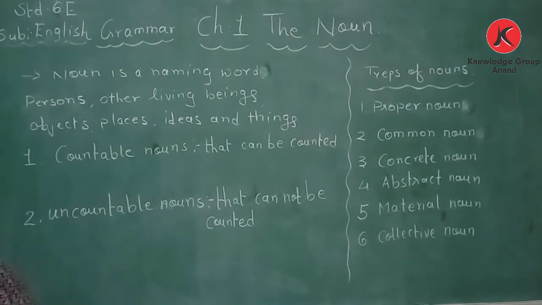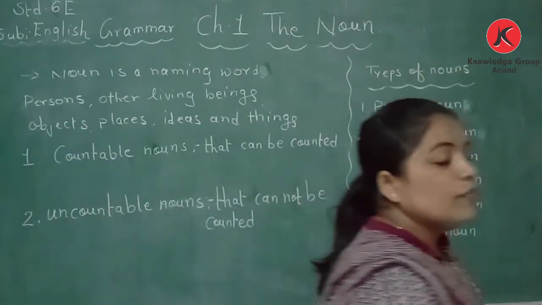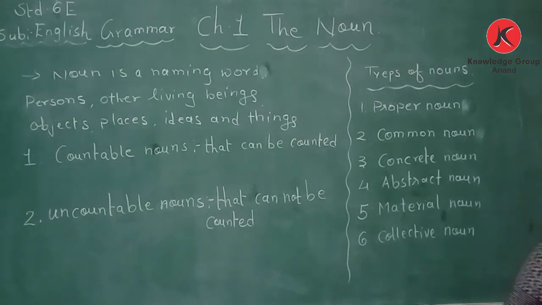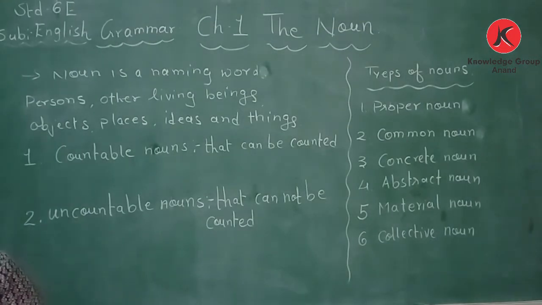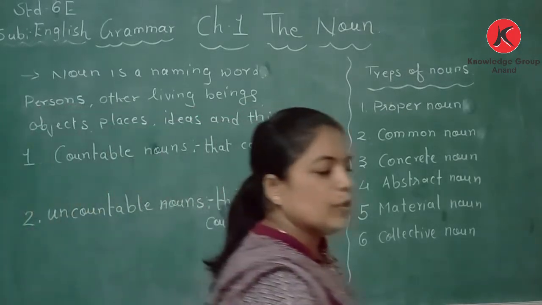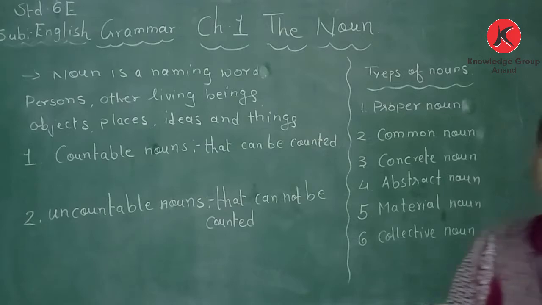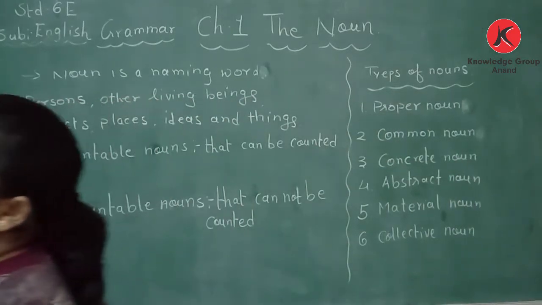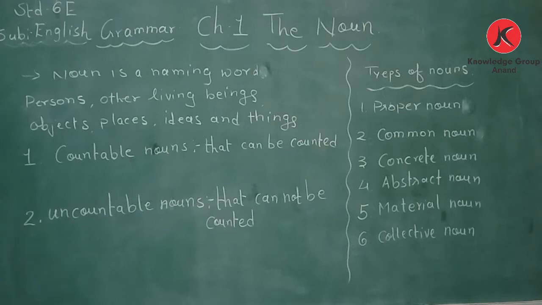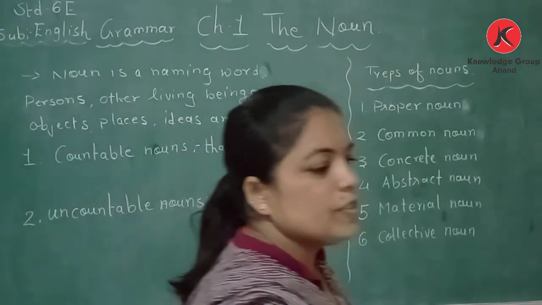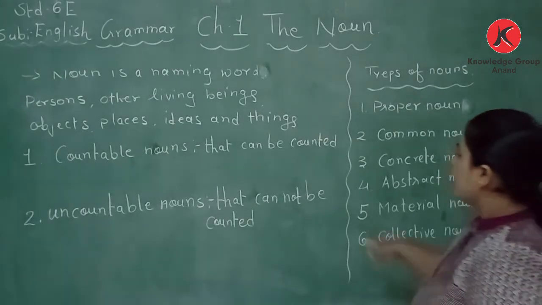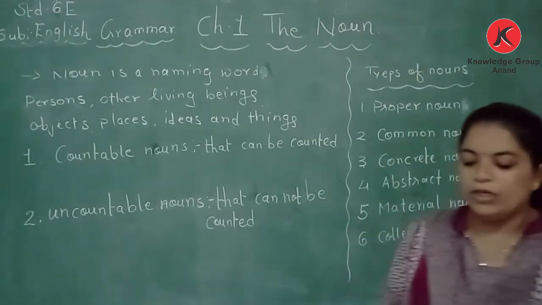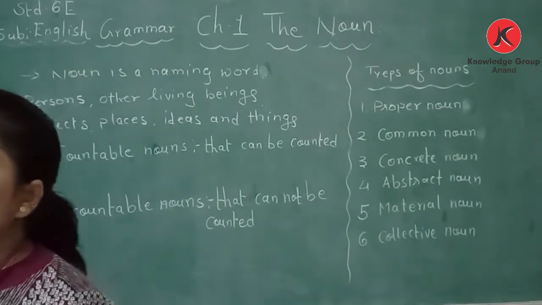Let me tell you which are the 8 parts of speech. The first one is noun. Second is verb, adverb, adjective, prepositions, conjunctions, interjections. So these are the 8 parts of speech: noun, verb, adverb, adjective, prepositions, conjunctions, interjections. Today we are going to learn the first one, that is noun.